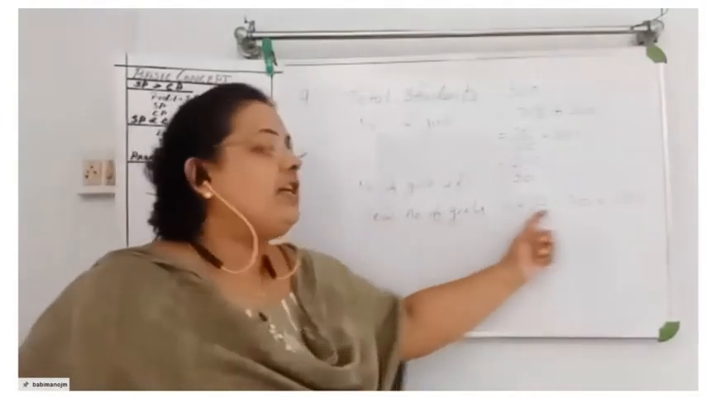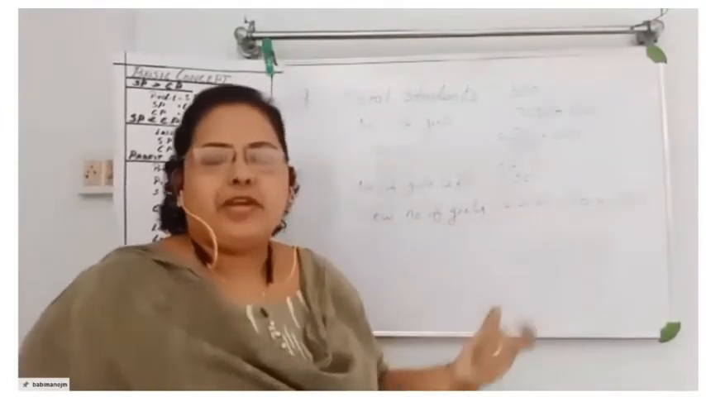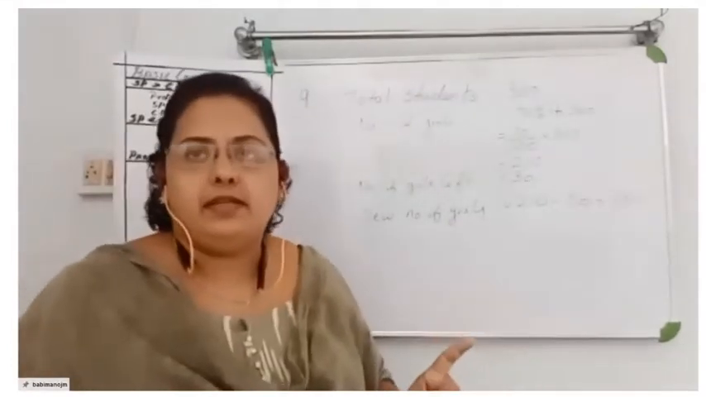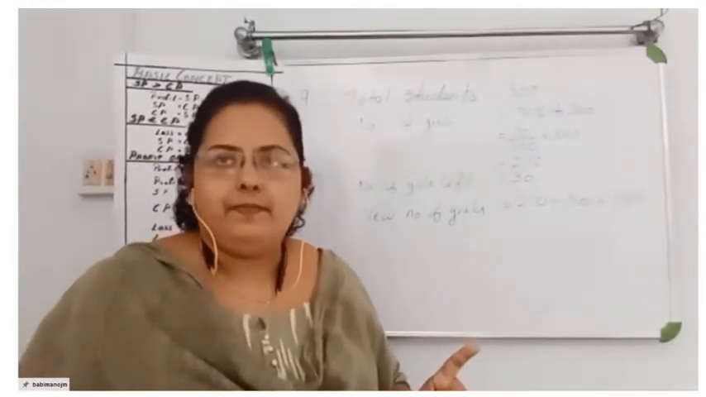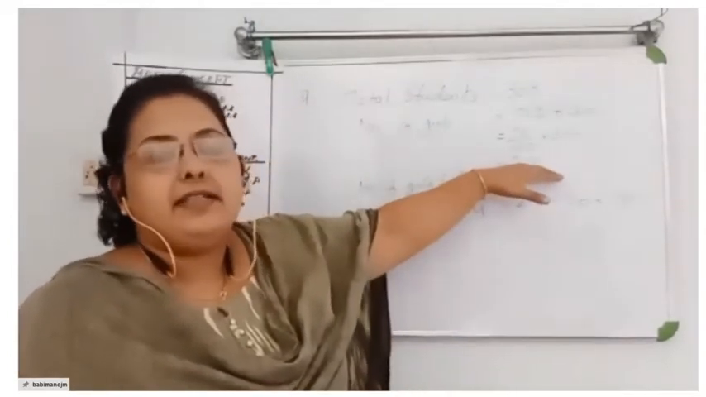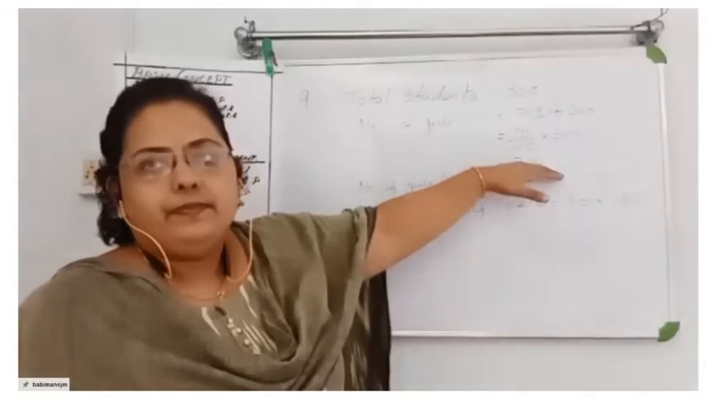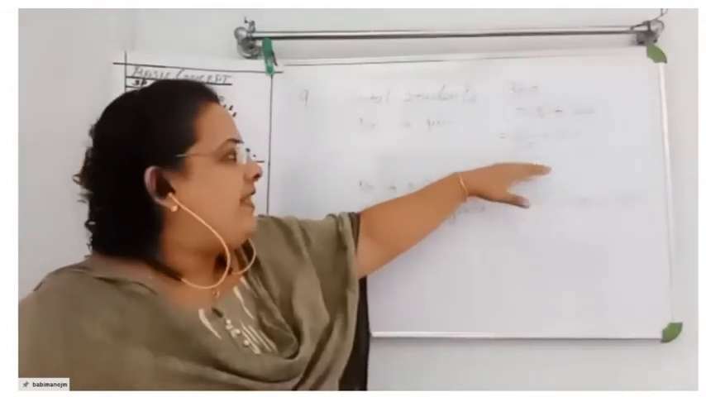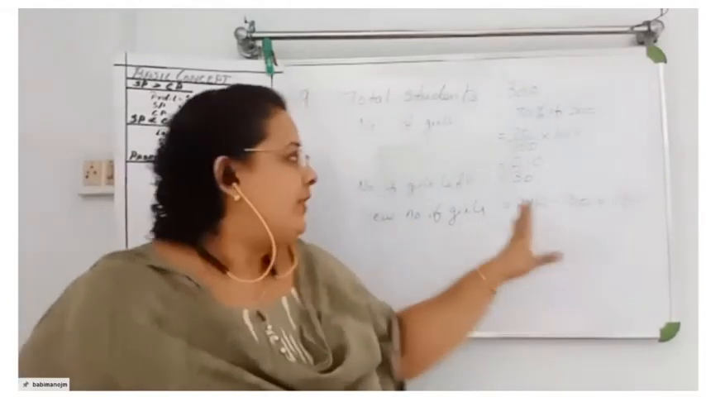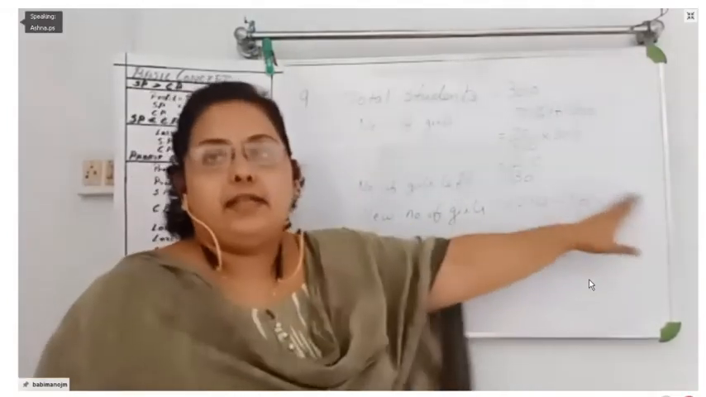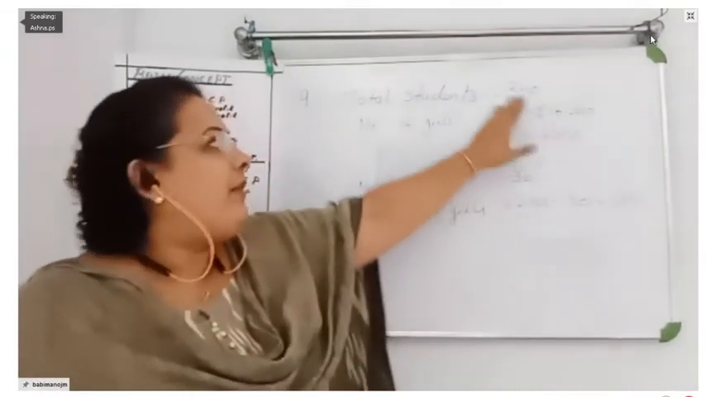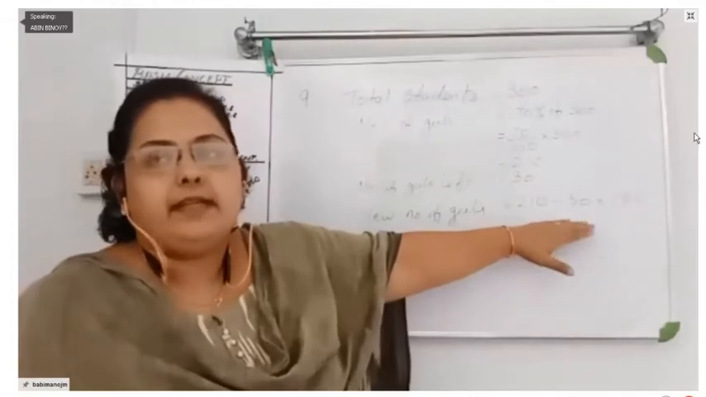So the new strength of the girls is 180, not the whole total school's strength. Is it clear? Out of 300, 210 are girls. That is what we found. Then 30 girls already left the school. So here 210 minus 30, that girls number is 180, not the total. From the total we didn't subtract 30.